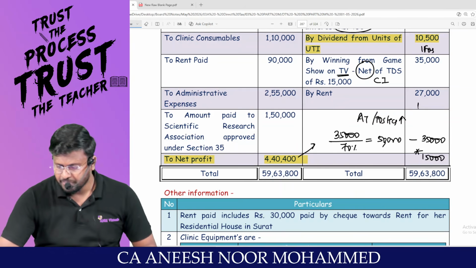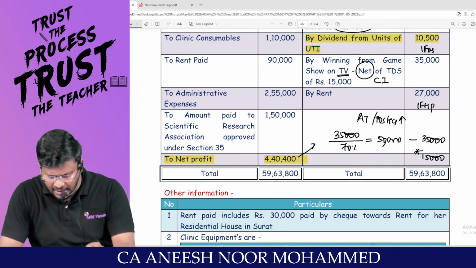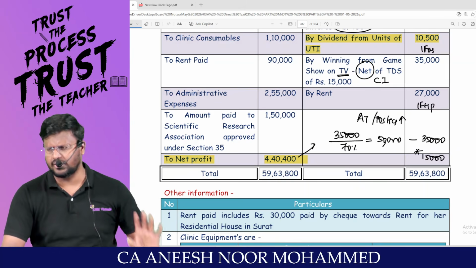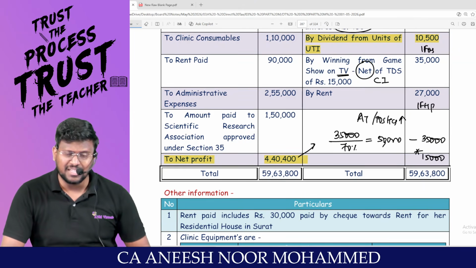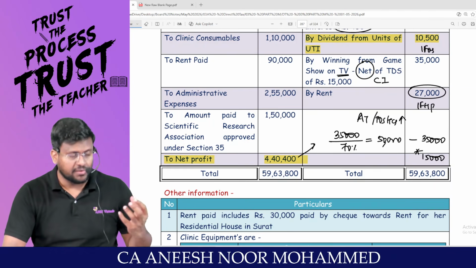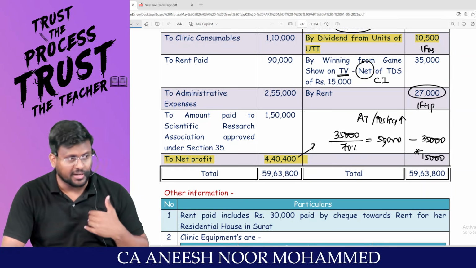Next, rent. This is an IFHP income, my dear lovable students. Because of crediting this rent to the P&L account, net profit would have been increased. It should not be increased. It should be reduced, and you should declare it as an income under the head IFOS. Since this is rent received, don't ask whether it is self-occupied or let out. Only for let out property will you get the rent.